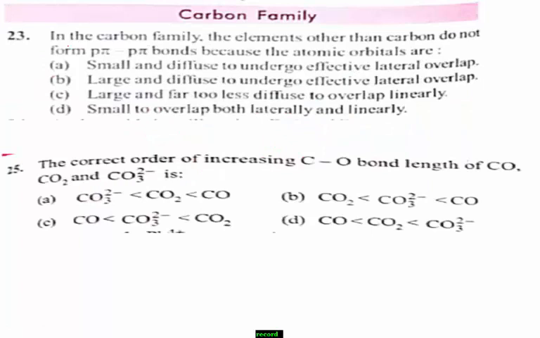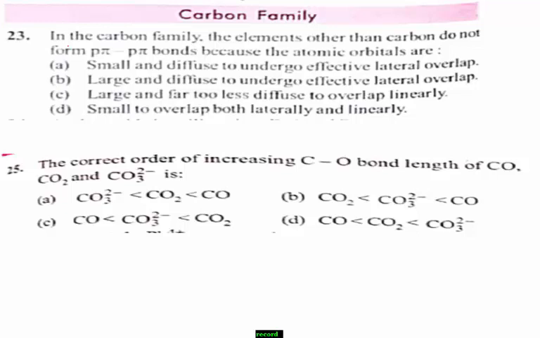Next, questions related to the carbon family. In that, question number 23. In the carbon family, the elements other than carbon do not form pπ-pπ bonds because the atomic orbitals are, one of the theoretical questions. In the carbon family, the elements other than carbon do not form pπ-pπ bonds because the atomic orbitals are.